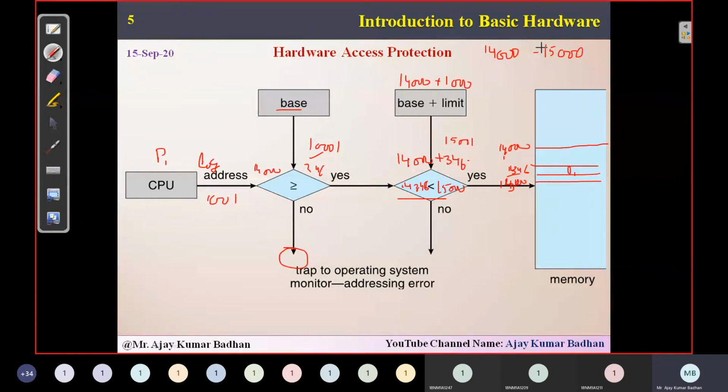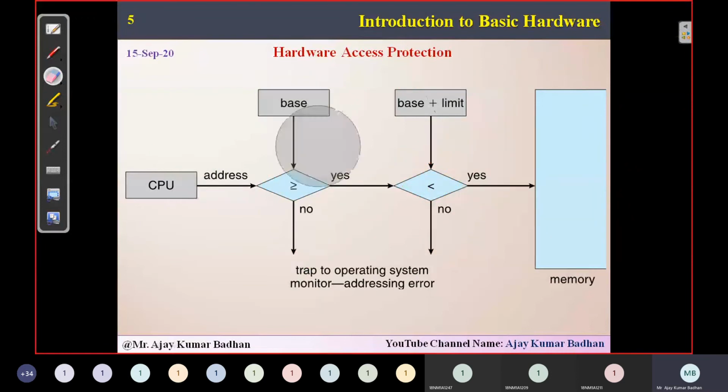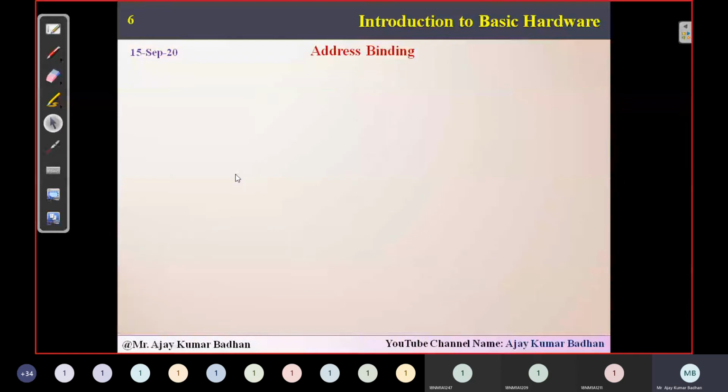But what is the limit we have here? 15,000. So you are trying to access a memory which is not in the range which the system has provided. Immediately a trap will come up, and the trap will indicate that we cannot allocate this 15,001 slot as you are eligible only from 14,000 to 15,000 slots. So this is the way your internal memory works. Remember, all these things take place within a fraction of a second, not in minutes. The entire process takes place in milliseconds and nanoseconds. That's the reason we never come across these things.